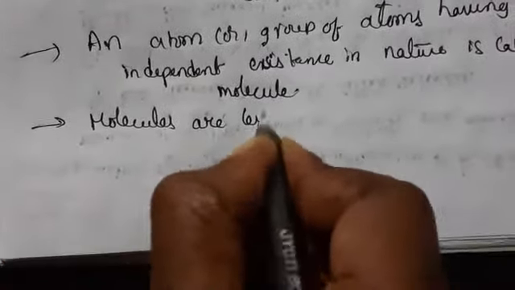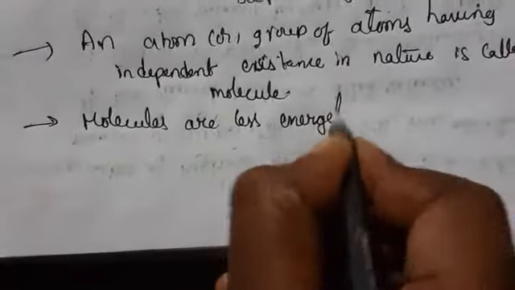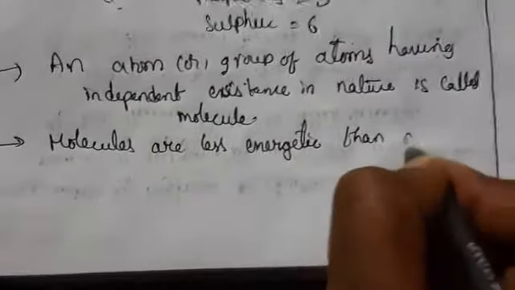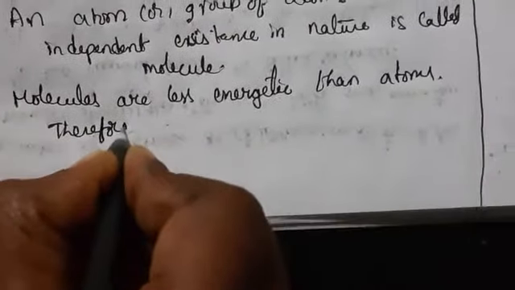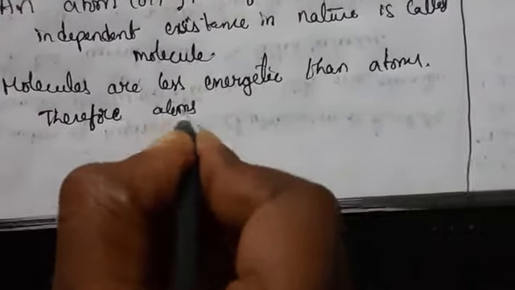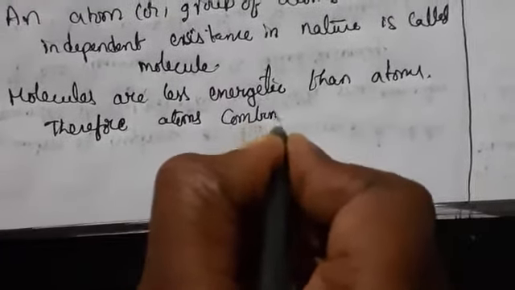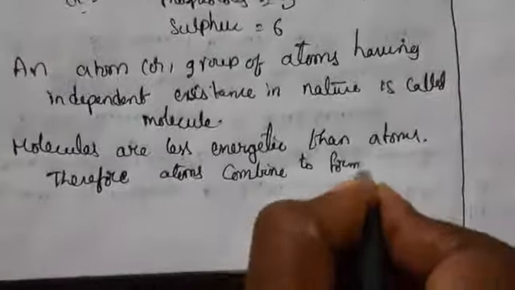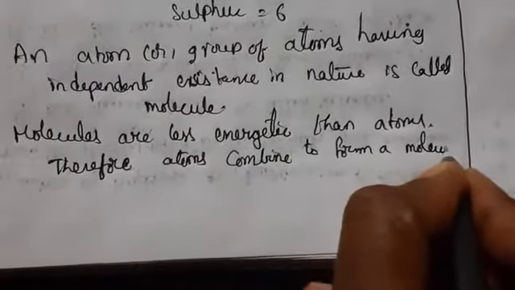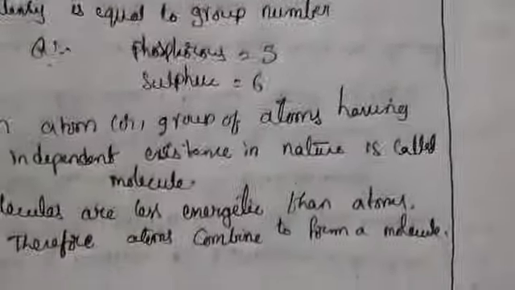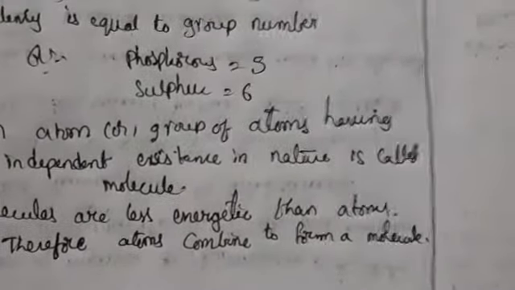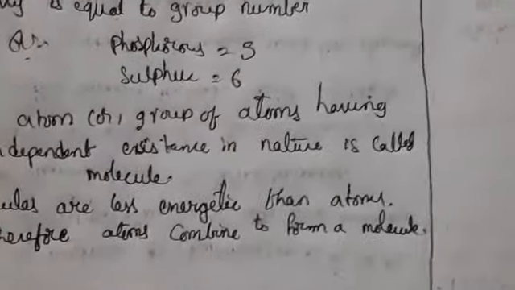Molecules are less energetic than atoms. So by this what we can say, atoms combine to form a molecule. Okay. So what does it mean? Whenever a bond is forming, it is always an exothermic reaction. So exothermic is nothing but what here? Which will release energy, we call it an exothermic reaction.